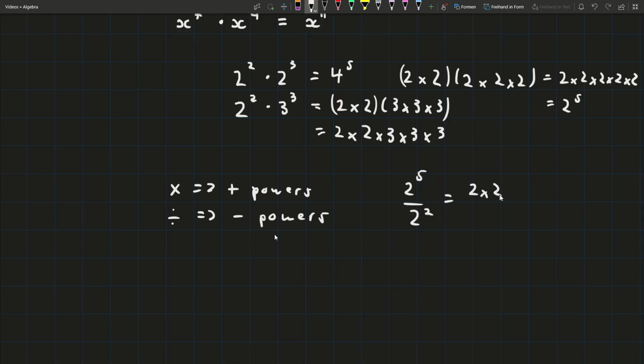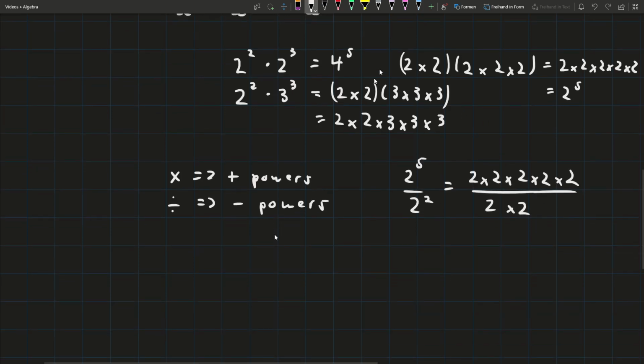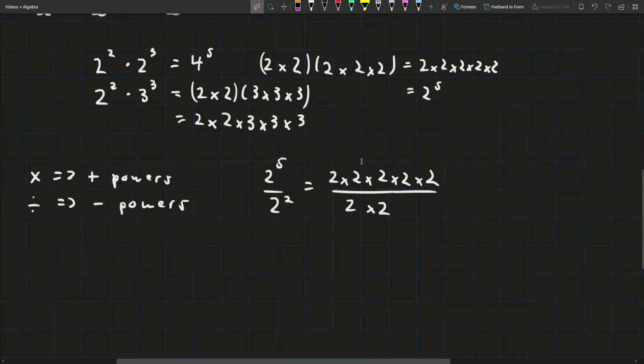Well, that's 2 times 2 times 2 times 2 times 2, over 2 times 2. And what happens here? Well, technically, we have 2 times 2 times 2 times 2 times 2 times 2 divided by 2 divided by 2. They kind of undo each other. If we multiply by 2 and divide by 2, they undo each other. It has no effect because 2 divided by 2 is just 1. Same thing here. What are we left with? We're left with 3 2's, 2 to the power of 3. You can see however many there are at the bottom, that's going to get rid of that many on the top.